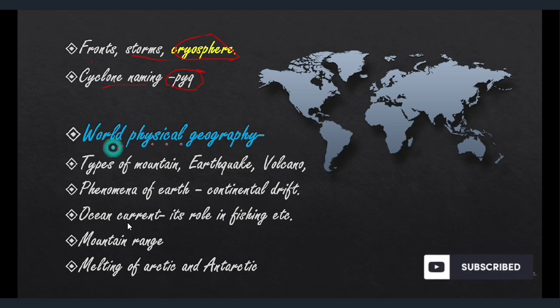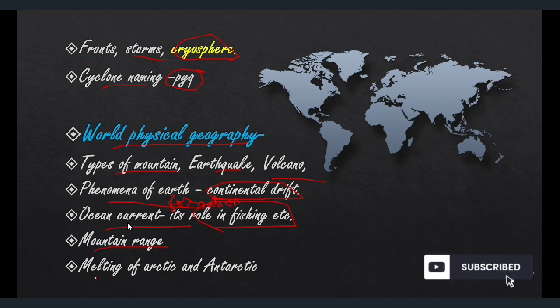Next is world physical geography. Within world physical geography, we can see that questions have come from types of mountains, then earthquake, then volcano, then phenomena of earth formation, for example, continental drift. Next, plate tectonics may come, or any other phenomena of earth formation. I should have written formation here. Pardon my writing. Then ocean currents. These are very important, and their role in fishing, etc. Questions have come and might come again.